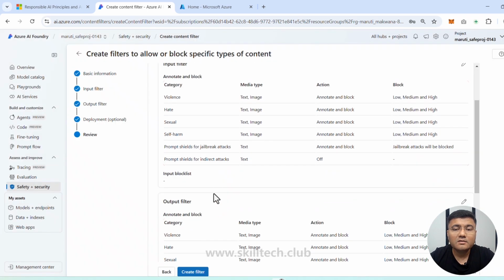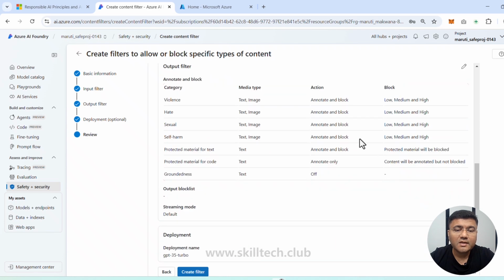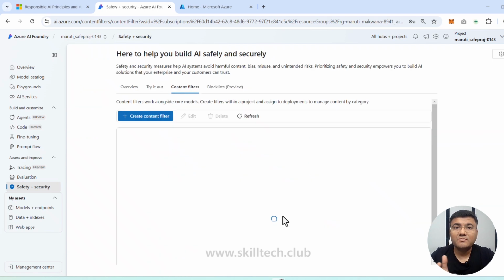Now this replacement is going to make sure that my content filter, with the threshold which I have given, is going to be applied on this. I'm going to click on create filter, and this is going to create the filter as well as apply that to my GPT-35 Turbo model. Let's wait for some time and the content filter will be listed here.